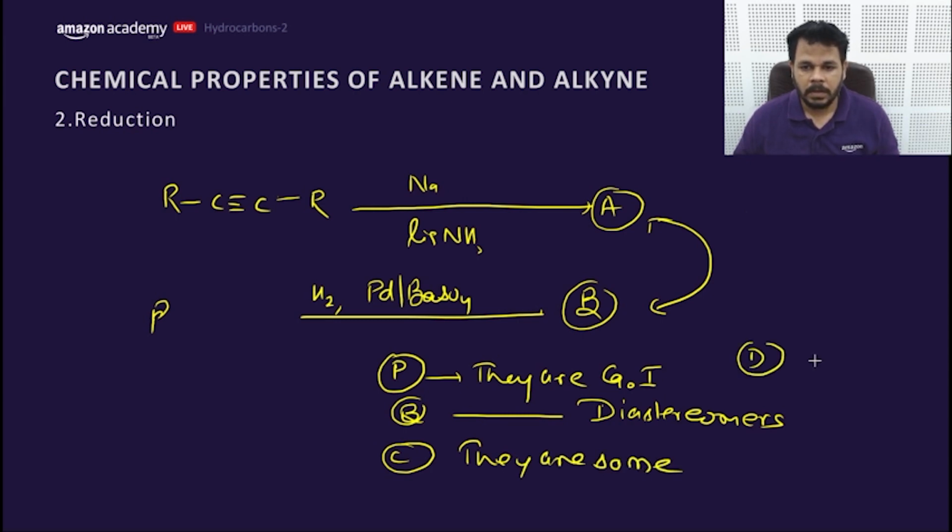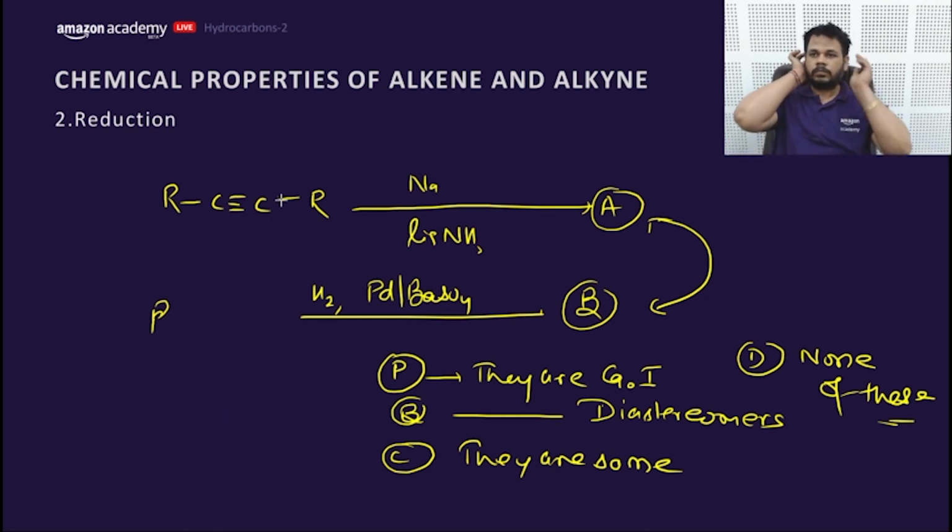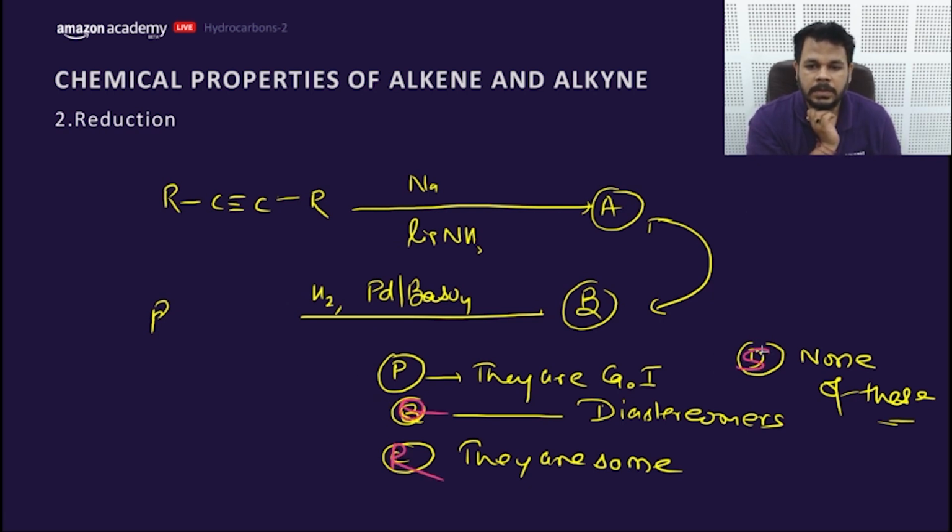Or S. None of these. B is syn alkene. So what is the relation? You have four options: P, Q, R, S.